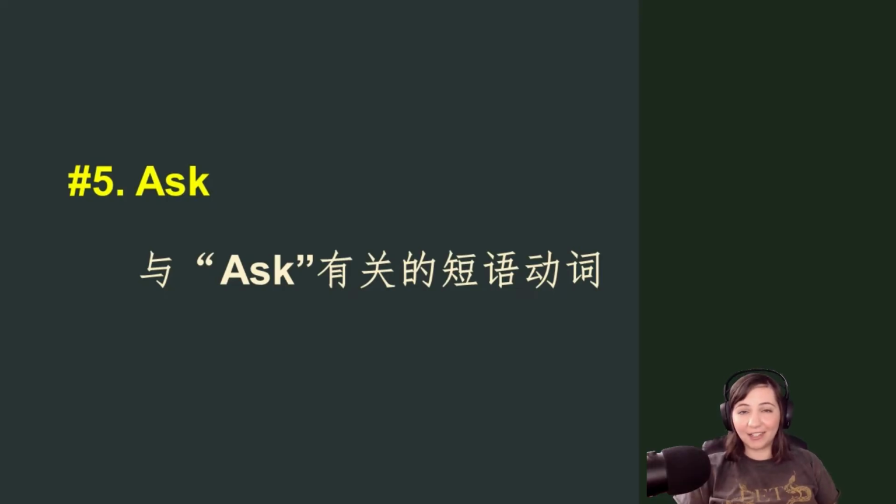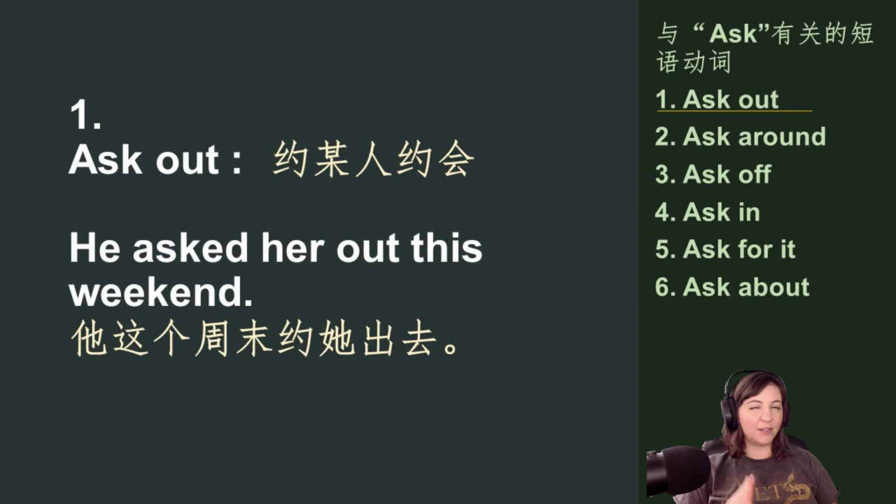In our last section, all of these phrasal verbs use the word ask. So here's the first one. Ask out. To ask out means you're going to ask someone to go on a date with you. So you could say this. He asked her out this weekend.